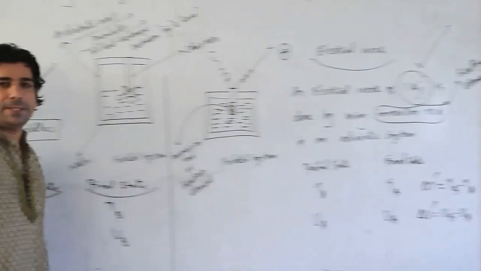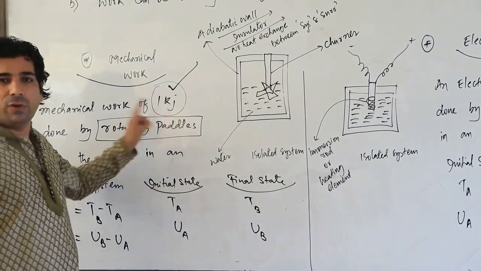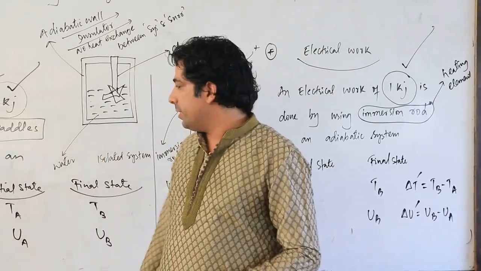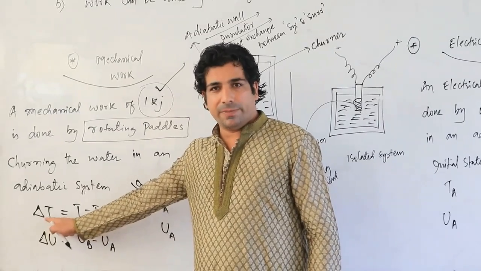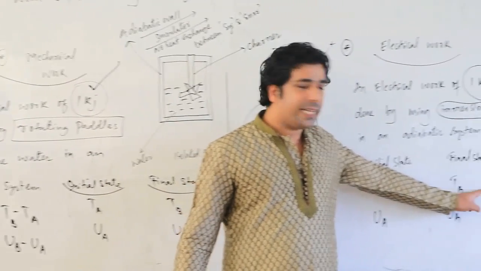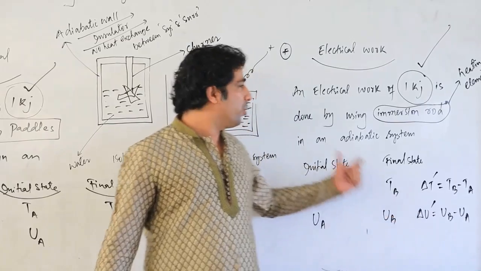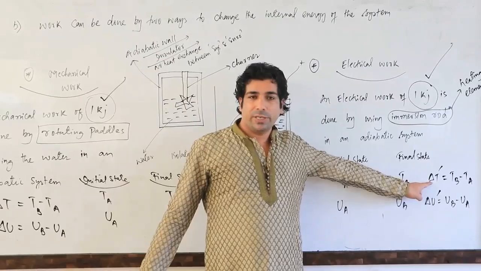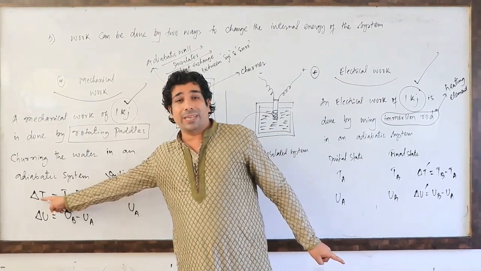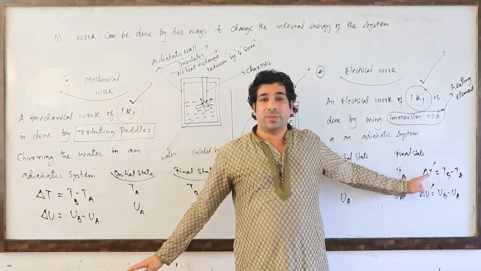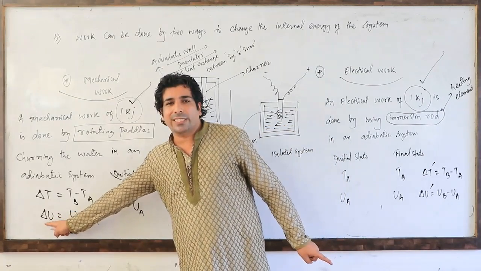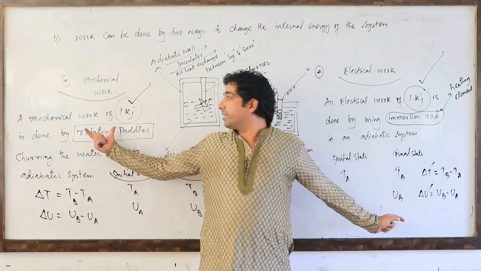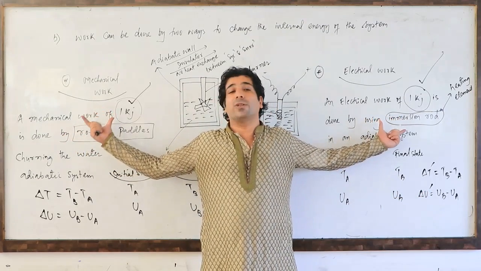Remember, look here, my dear friends. How much work have you done here, mechanical work, 1 kilojoule, and how much electrical work have you done here, 1 kilojoule. So the change in temperature here, delta T, and the change in temperature here, delta T dash, should be equal, because you are doing equal amounts of work, 1 kilojoule and 1 kilojoule. That means delta T should be equal to delta T dash. And this change in internal energy, delta U, should be equal to what? Delta U dash. Because in both cases, the work done is 1 kilojoule, my dear friends.